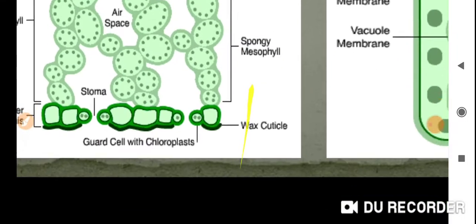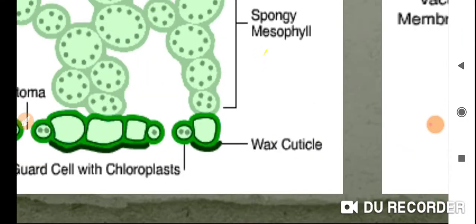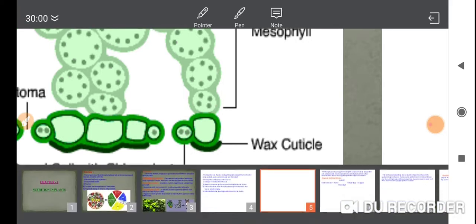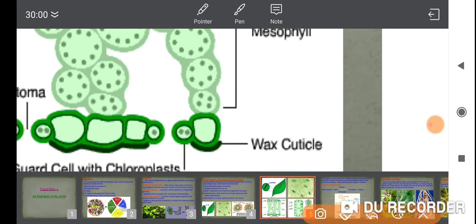Can you see this? I will zoom in a little bit. See, these are the guard cells.